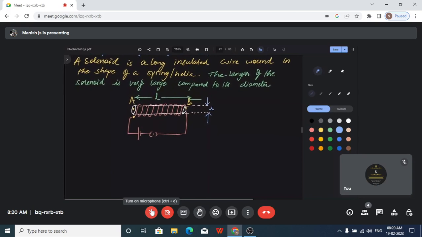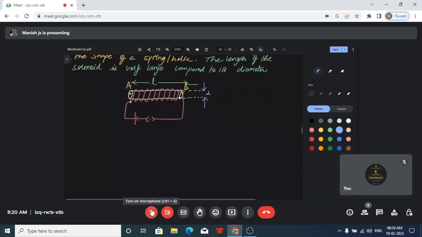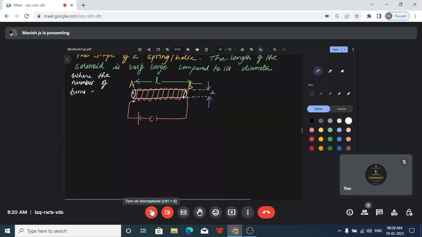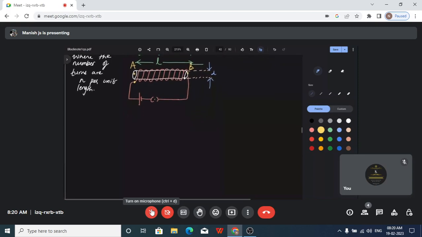So the length of the solenoid is very large compared to its diameter. This is something that you should basically know. The number of turns we will represent by n, where the number of turns are n, small n per unit length. So we can express it like that.